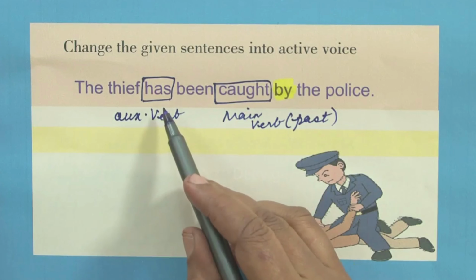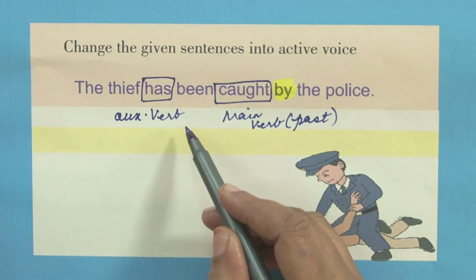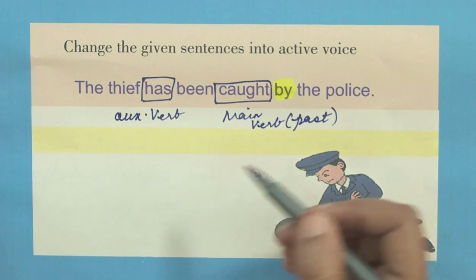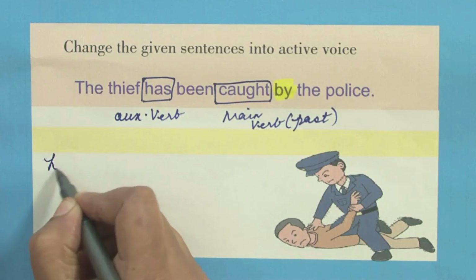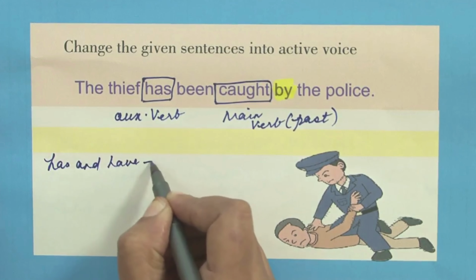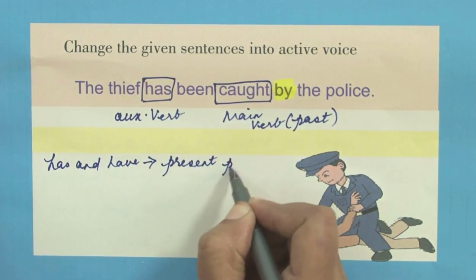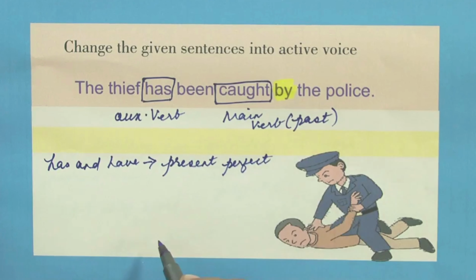So what is the tense of the auxiliary verb? The previous sentence we did also had the same word has. So has and have indicate, I repeat once more, present perfect. Which is the only word which indicates past perfect, students?